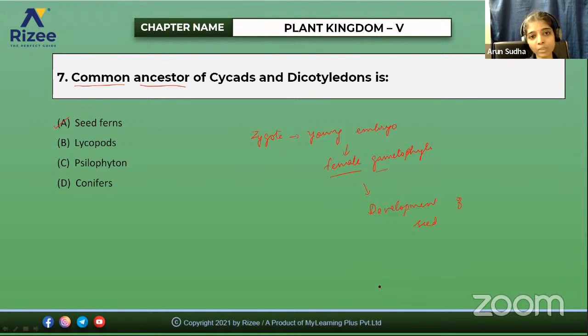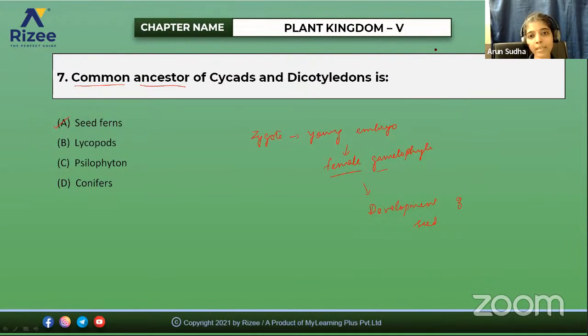So if you take the gymnosperms, for example: all gymnosperms are, option 1, heterosporous, arborescent, seed plants, all the above. So which will be the correct option? Gymnosperms are heterosporous, arborescent, and seed plants.